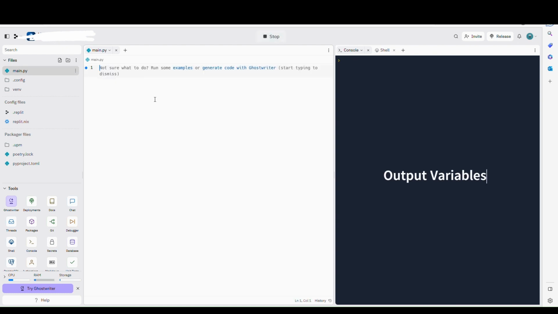Output variables. The Python print function is often used to output variables. In the print function, you output multiple variables, separated by a comma.